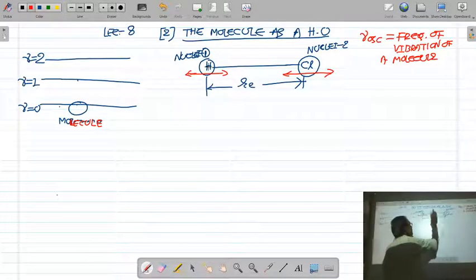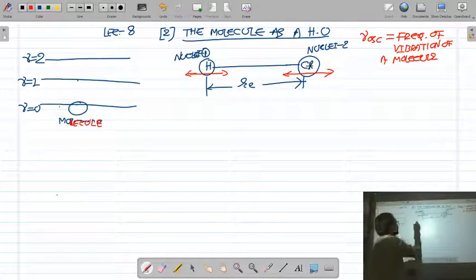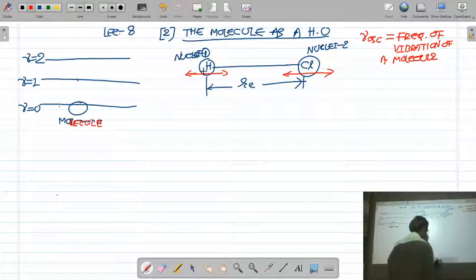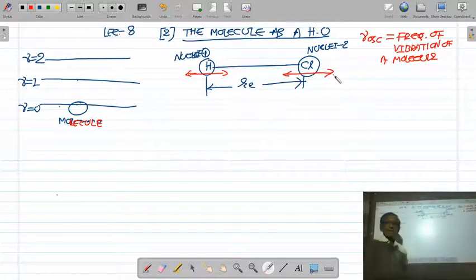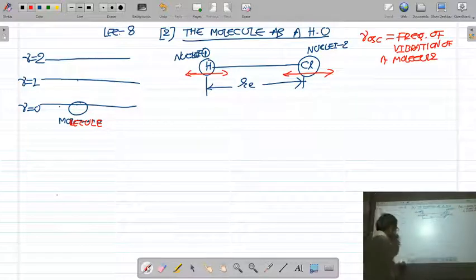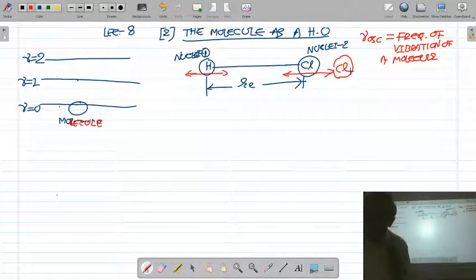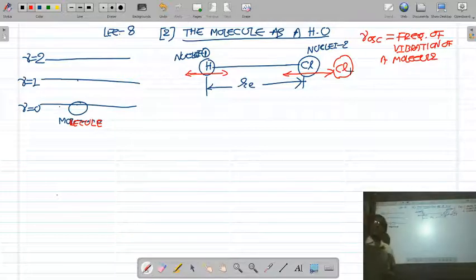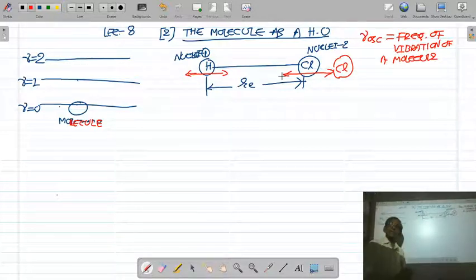This is the H nucleus and the Cl nucleus. Here we are going to consider the vibrational motion of the nuclei. Both the nuclei are vibrating or oscillating about the equilibrium position along the internuclear axis.